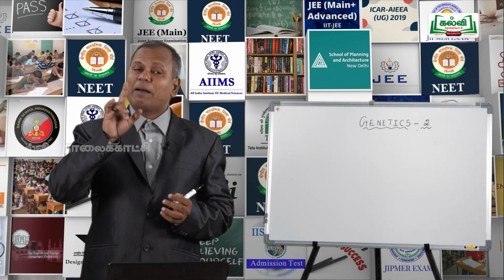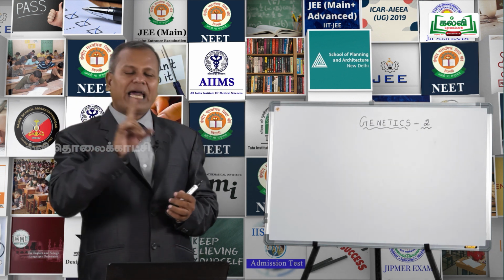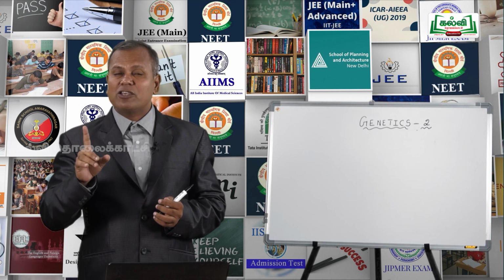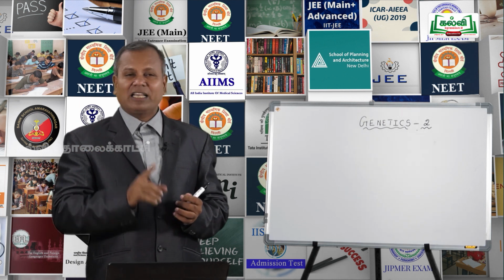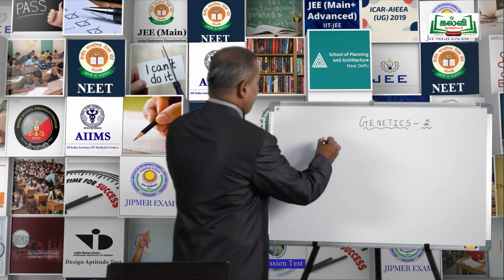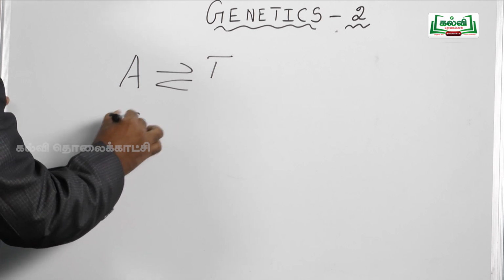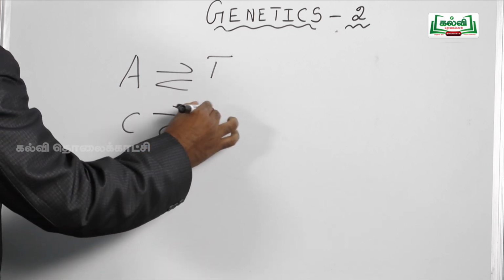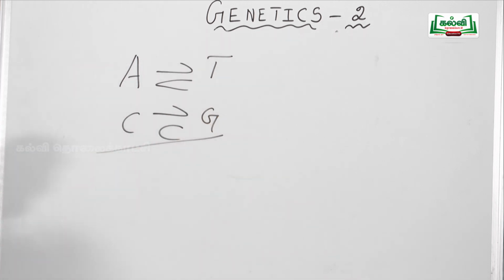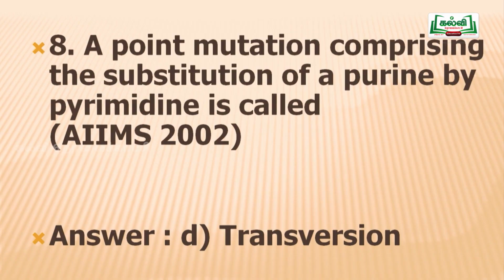Third kind is substitution mutation. If a purine base is replaced by a purine or a pyrimidine base is replaced by a pyrimidine, it's called a transition. Here the question is a purine replaced by a pyrimidine. If a purine base is replaced by a pyrimidine base or a pyrimidine base is replaced by a purine base, we call it a transversion mutation. So, the correct answer for question number 8 is transversion.